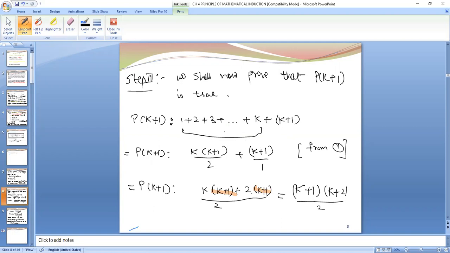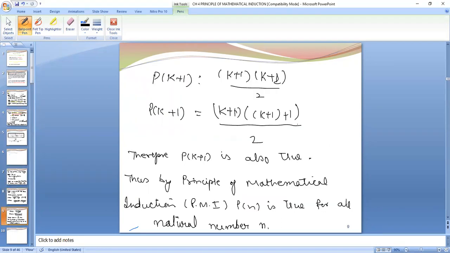So pk plus 1 is the first k terms plus k plus 1. For the first k terms, I have substituted the output k into k plus 1 upon 2, plus k plus 1. Then I have taken the LCM, it is k into k plus 1 plus 2 times k plus 1. K plus 1 can be taken common, so we are left with k plus 2. And in the next step our result is there.